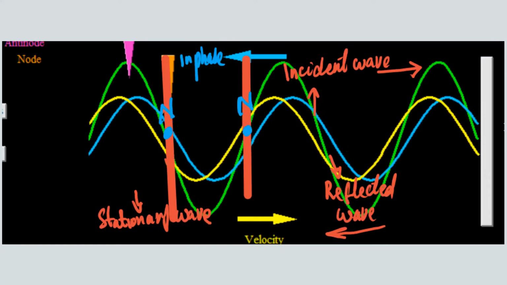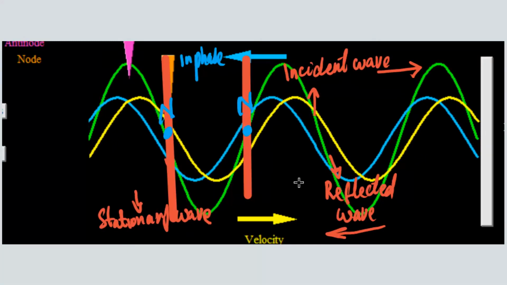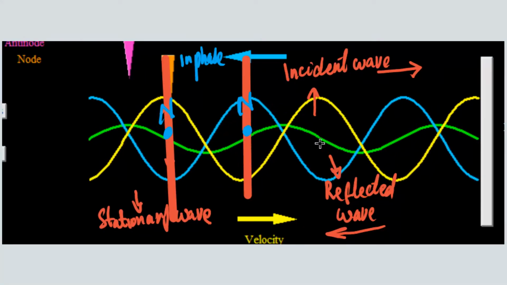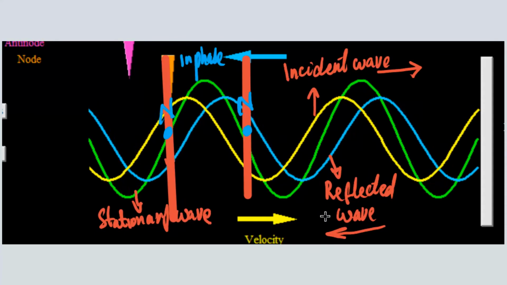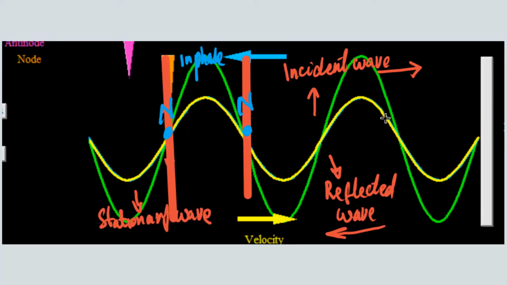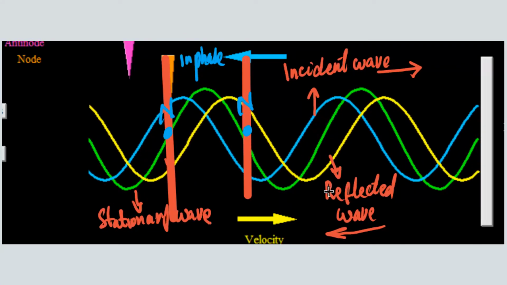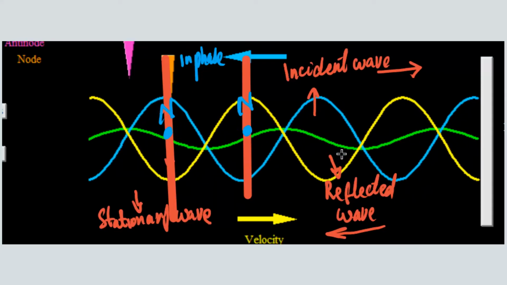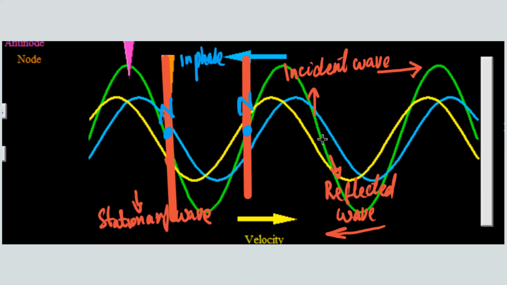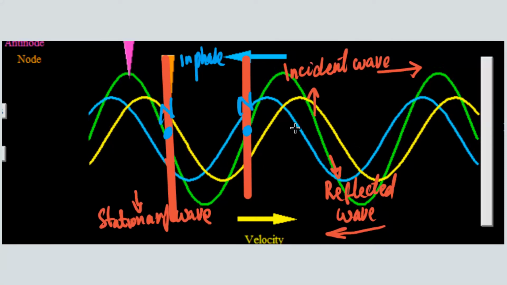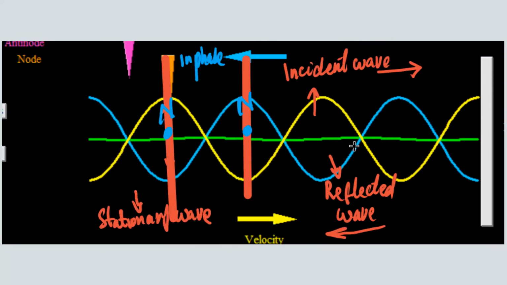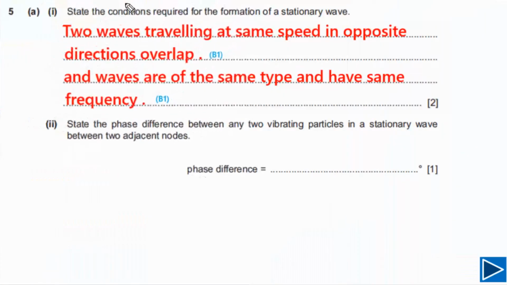You can see how the incident and reflected waves overlap and form the stationary wave. The incident and reflected waves have to be of the same type. They should have the same speed in the same medium, they should have the same frequency, they need to overlap, and they need to travel in opposite directions. This is how we can write down our answer for part A1.